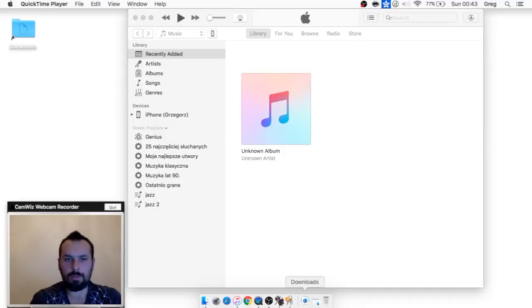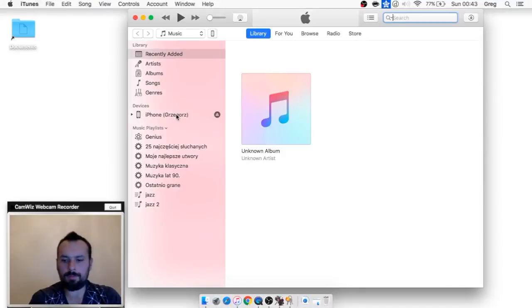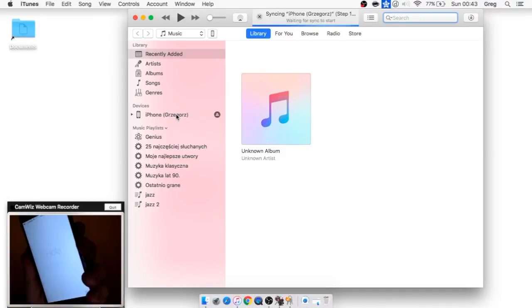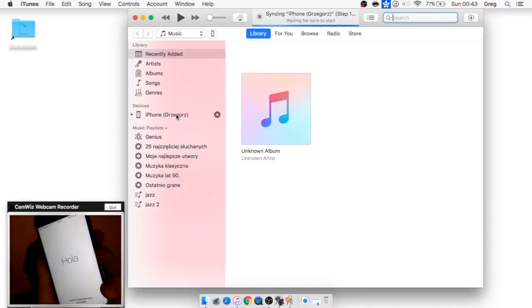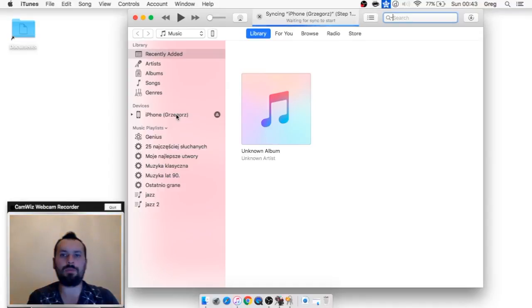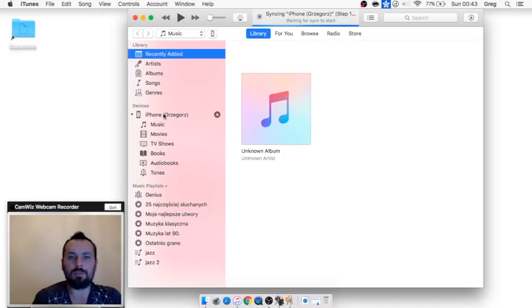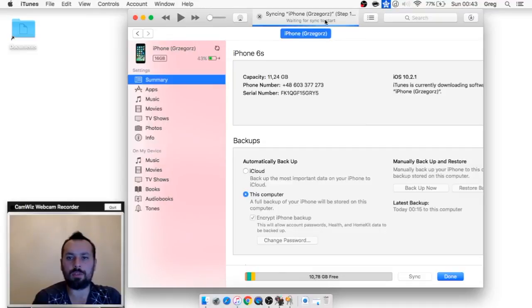Okay, and we've got the iPhone here, but it's still being synced. As you can see, it still looks like it's empty. So let's wait for synchronization to be over, and we've got 10 gigabytes of free space.